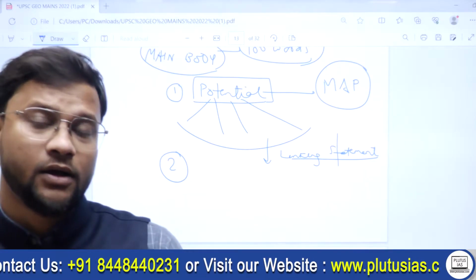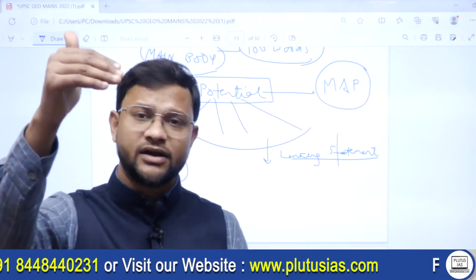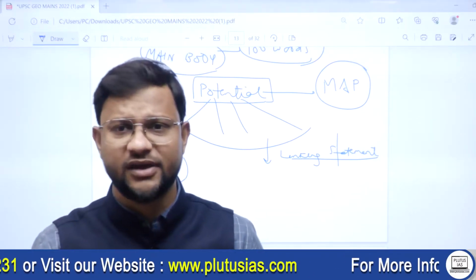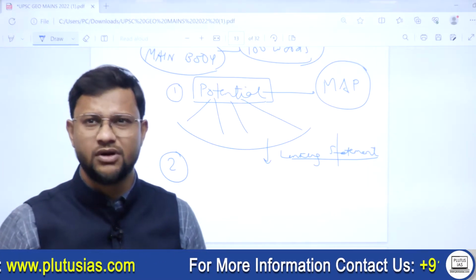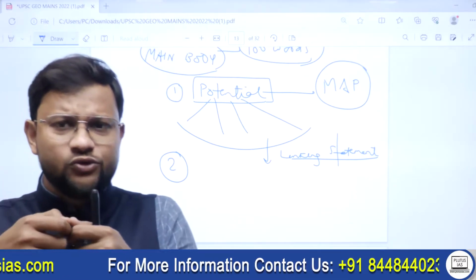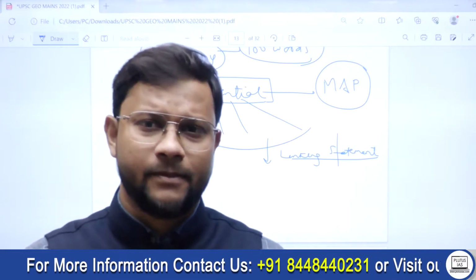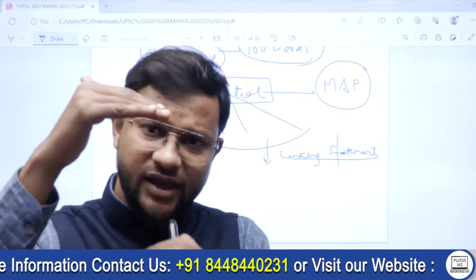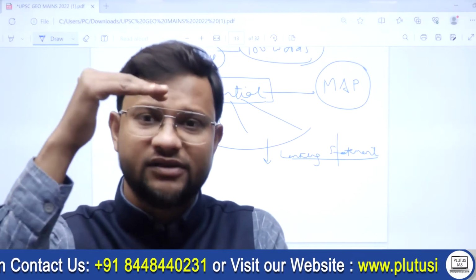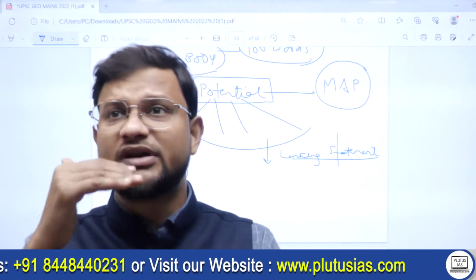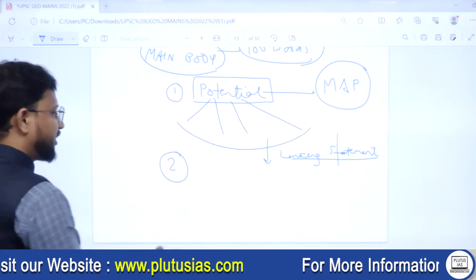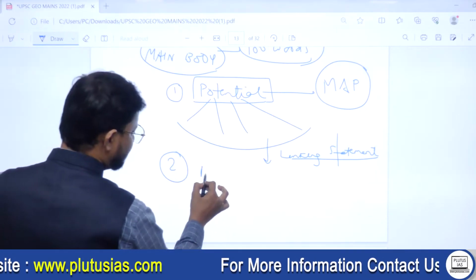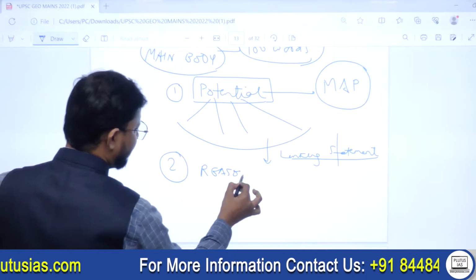देखो कनेक्ट हो गया. Now if you are going to write it or switch it randomly, okay, like say potential address here, immediately the next heading is limited spread, the reason for. So are you getting that? Gives you a disconnect. The two bodies, it seems like they are what, the two parts of the main body, it seems like they are discrete. Okay, they are what, disconnected. So the thing is, have a linking statement there. Then second part, reasons for. रीजंस यू कैन राइट एनीवे.